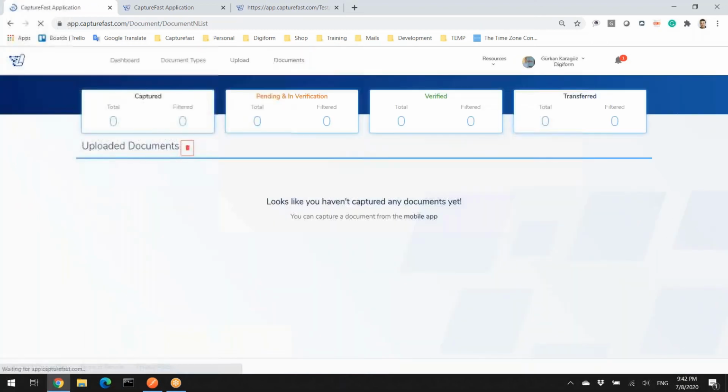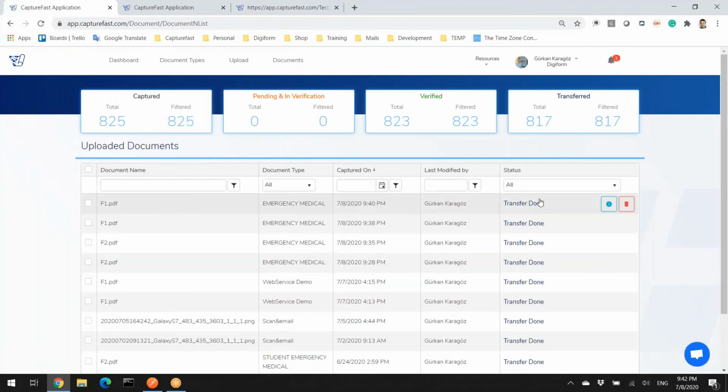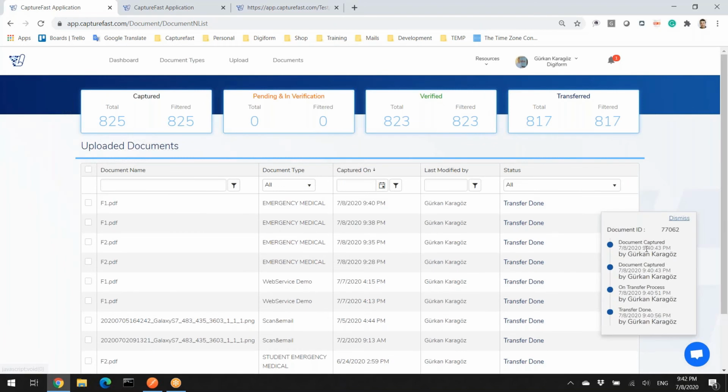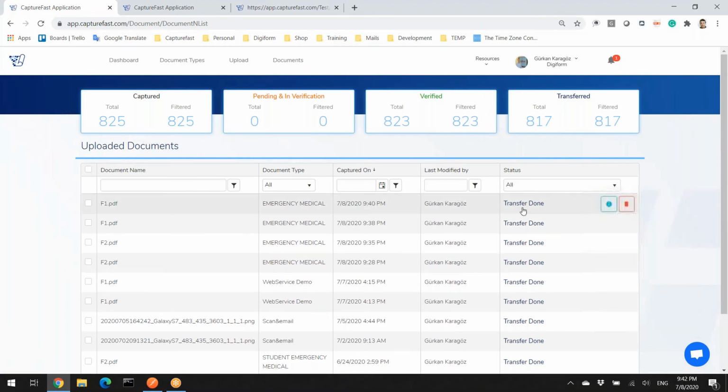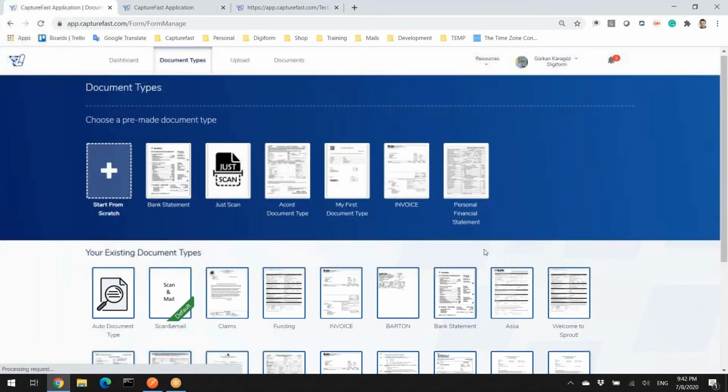You can see when you go to the documents, you can easily see all of them, the transfer done. When you see the history, you can see when the document is sent, processed, and transferred, and all transfers are done. Let's see the logging mechanism if you update something here.